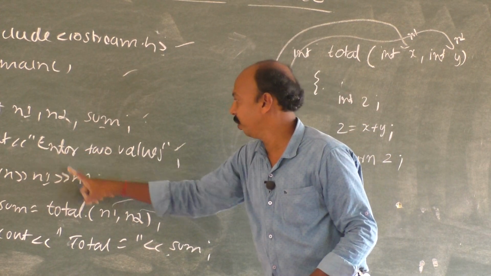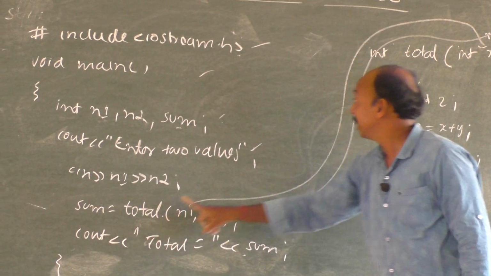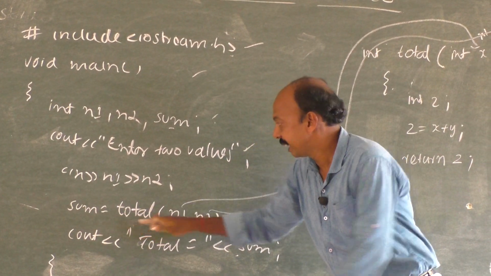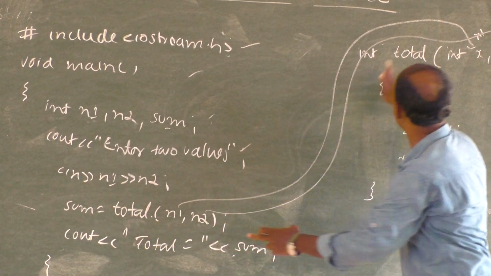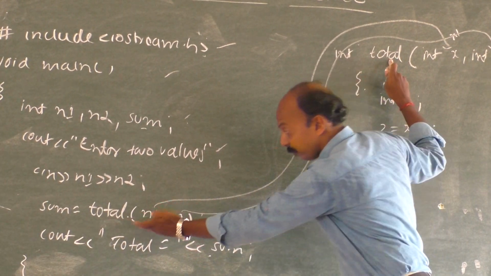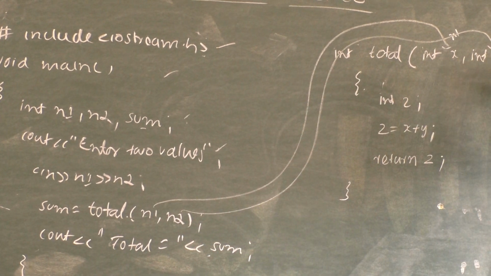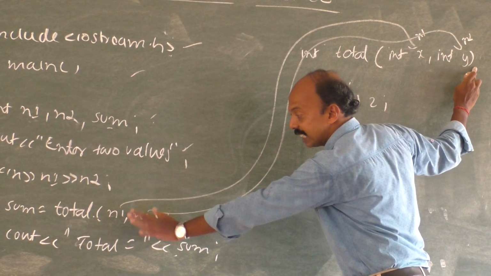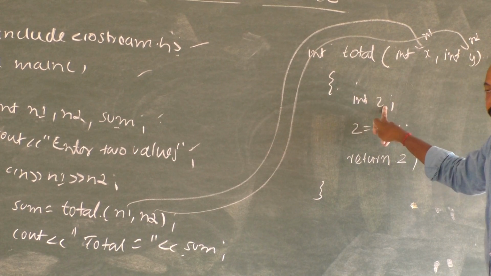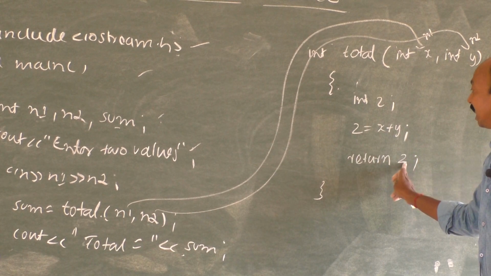We will enter the value of n1 and n2. Here comes a function total, which is written somewhere else. So when the control comes here, the control will be transferred from here to this particular function. When the control is transferred, along with it, it also carries two variables n1 and n2, which will be given to x and y. The values of n1 and n2 will be there as they are. Then one more variable z is declared. x and y are added up and stored in the variable z, and that is returned.